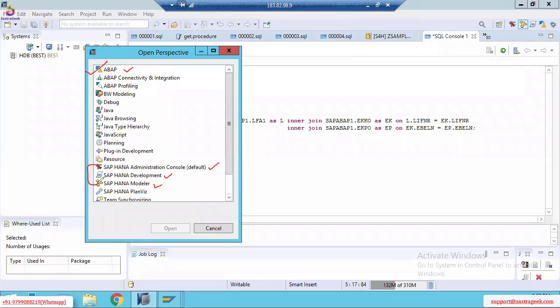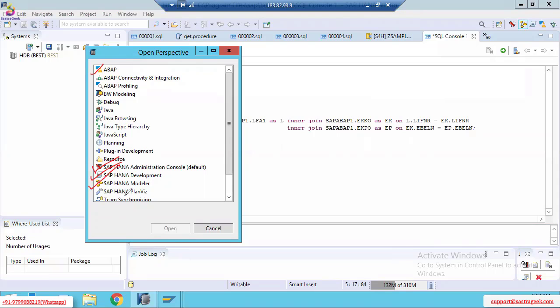You can ask me, Anil Krishna, what about the other perspectives? BW people can use 3 or 4 perspectives. Integration people can use 3 or 4 perspectives. Some Java related and UI related people can use some others. So as an ABAP on HANA consultant, we are going to use the ABAP perspective, SAP HANA Admin Console, Development and Modeler. These 4 perspectives only we will use.